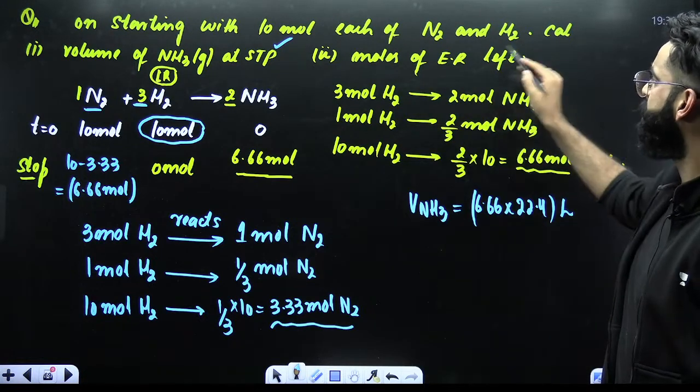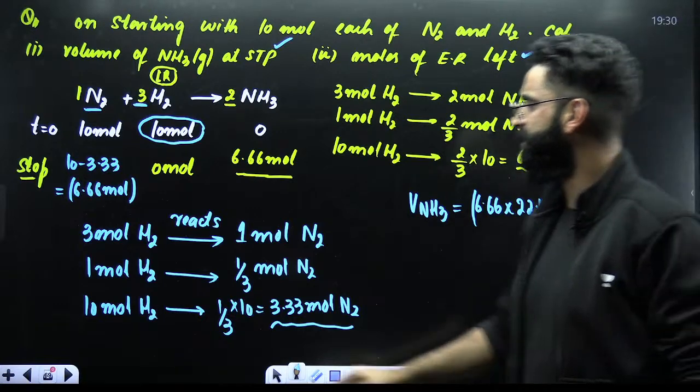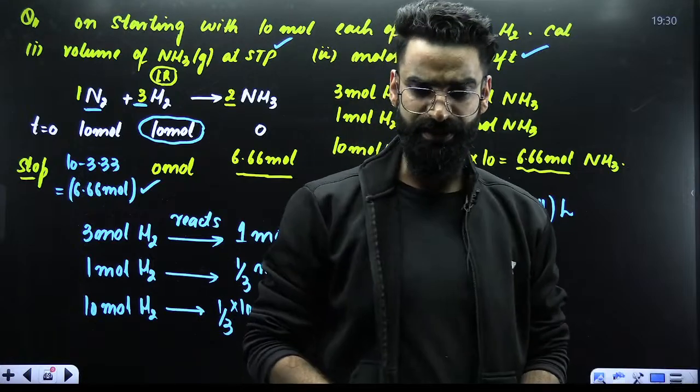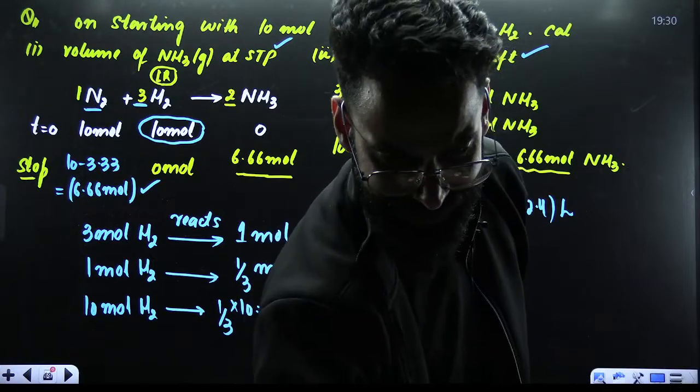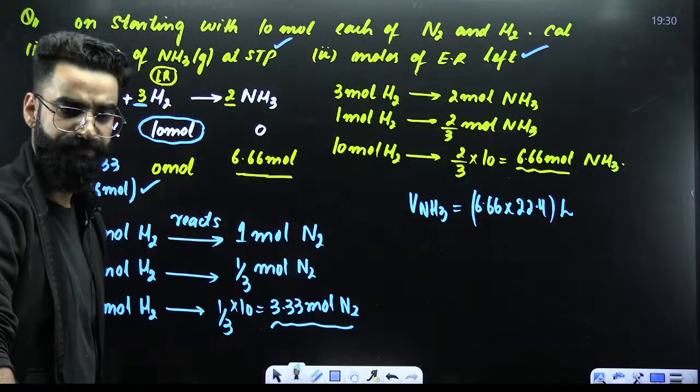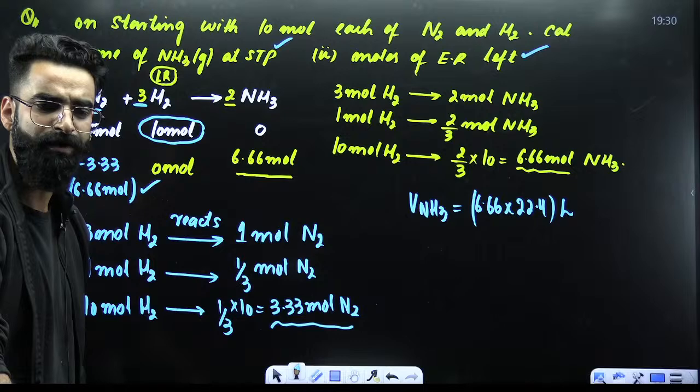Perfect. The second question was to calculate the moles of excess reagent left. How many moles of excess reagent are left? It is 6.66. I believe this particular question is clear to everyone. If it is clear, let me know once in the chats. Let me know once in the chats if you got to know how you use the concept of limiting reagent in the questions.